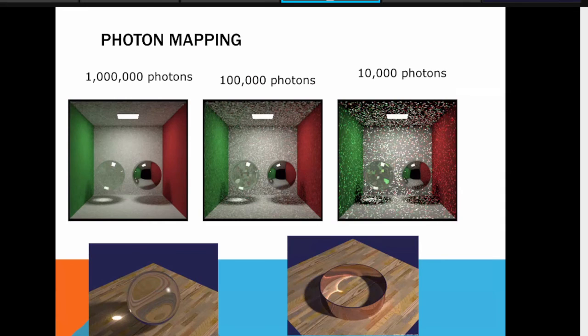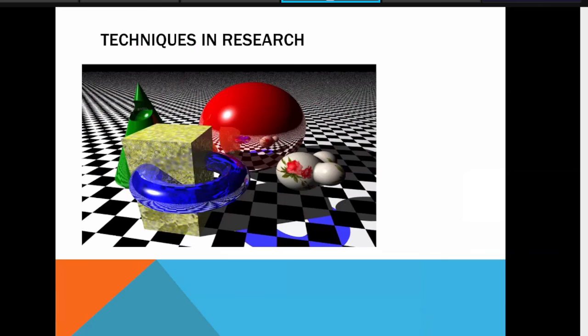Then the photon mapping algorithm. In photon mapping, you can consider the smallest light particle, the photon. Depending on how many particles there are, you calculate the radiance value or intensity value in that environment. Okay, so that's about all the basic algorithms. I have covered all the basic algorithms in graphics.